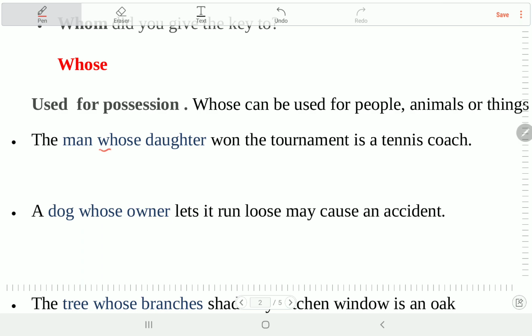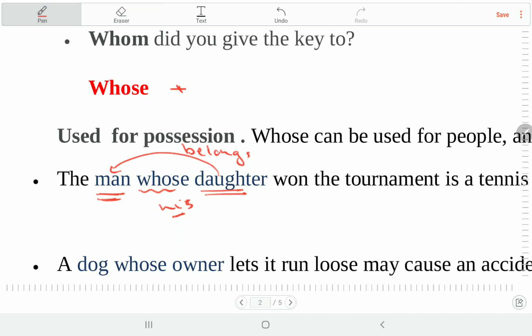طيب. أدي whose. Notice the word after whose and the word before whose. You can see that the word after whose belongs to the word before whose. It belongs to the man, so it's actually his daughter. Whose هنا تيجي بمعنى his daughter. As a general rule, after whose we have a noun that belongs to the noun before whose. So we have a noun, and this noun belongs to the noun that comes before whose.